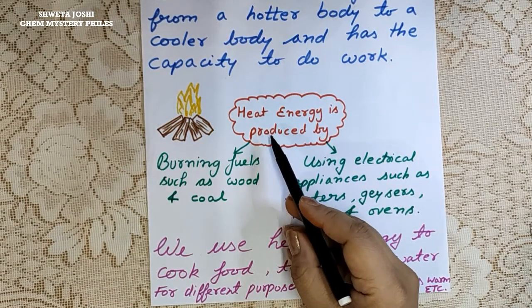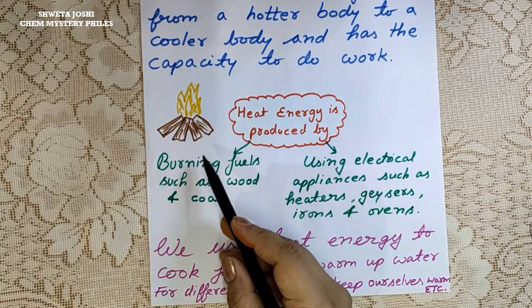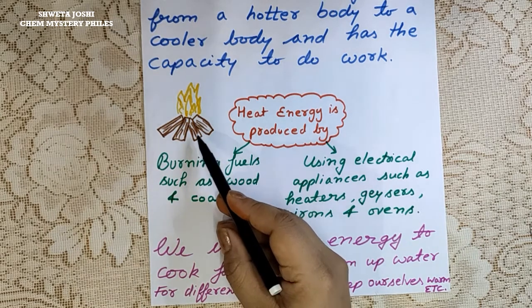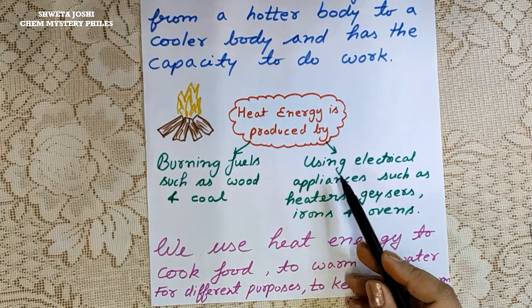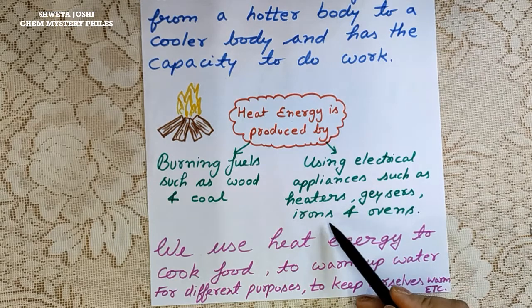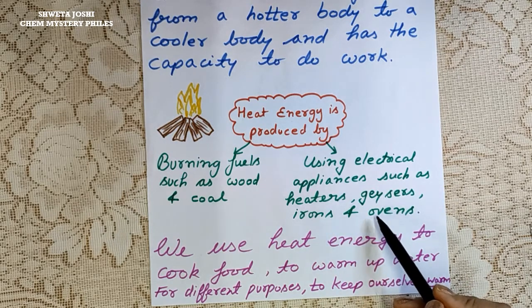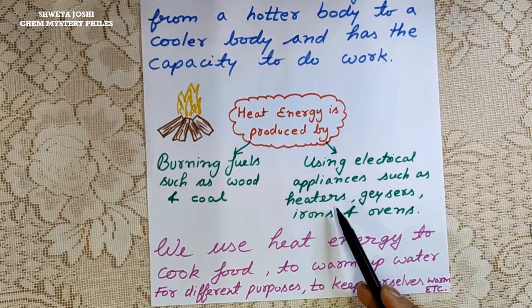Heat energy is produced by burning fuels such as wood, coal, like is given in this diagram. On burning wood, we obtain heat energy. Using electrical appliances such as heaters, geysers, irons and ovens also produces heat energy. We use heat energy to cook our food, to warm up water for different purposes and to keep ourselves warm when we use heaters.